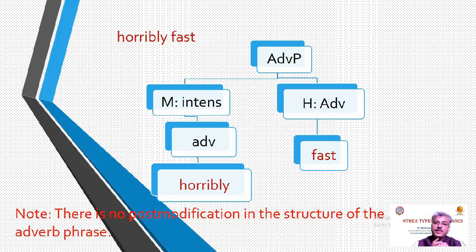First, you have to identify phrase, adverb phrase. Who is the head in the adverb phrase? H stands for head. Adverb, fast. M means modifier, intensifier, adverb, horribly. Dear learners, please note that there is no post modification in the structure of the adverb phrase. There is only pre modification. There is no post modification in the structure of the adverb phrase.